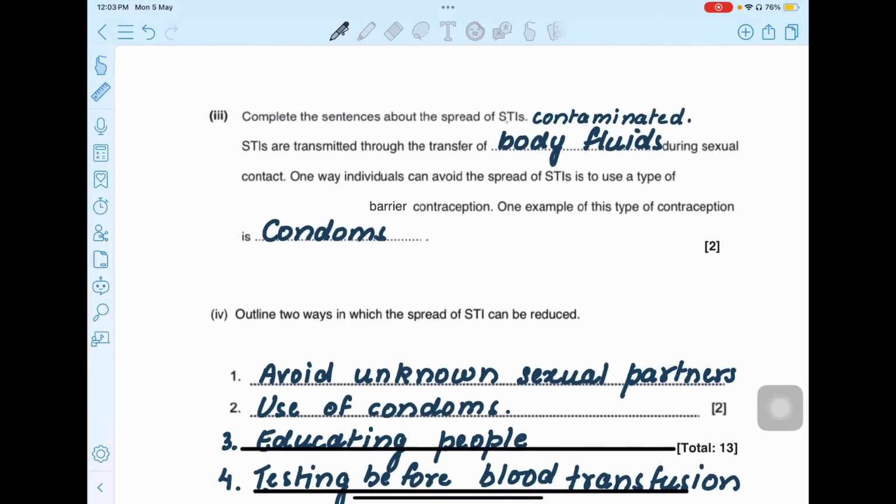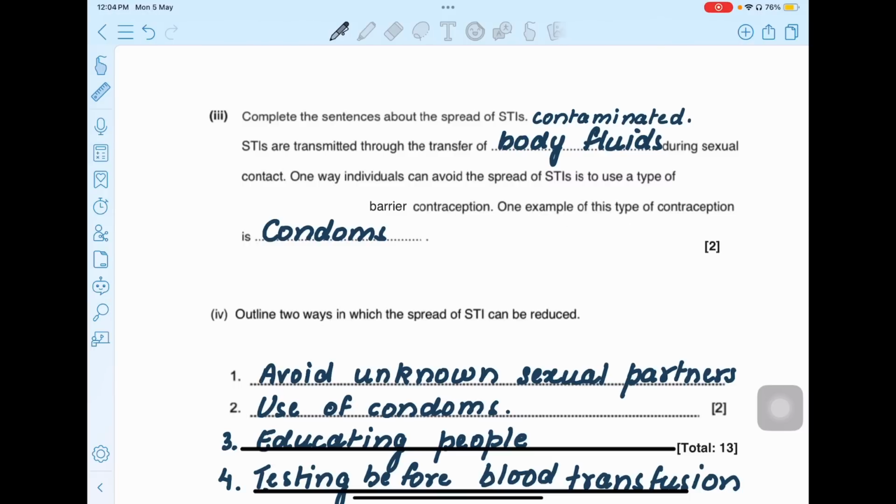Triple I. Complete the sentences about the spread of STIs. STIs are transmitted through the transfer of contaminated body fluids during sexual contact. One way an individual can avoid the spread of STIs is to use the type of barrier contraception. One example of this type of contraception is condoms.